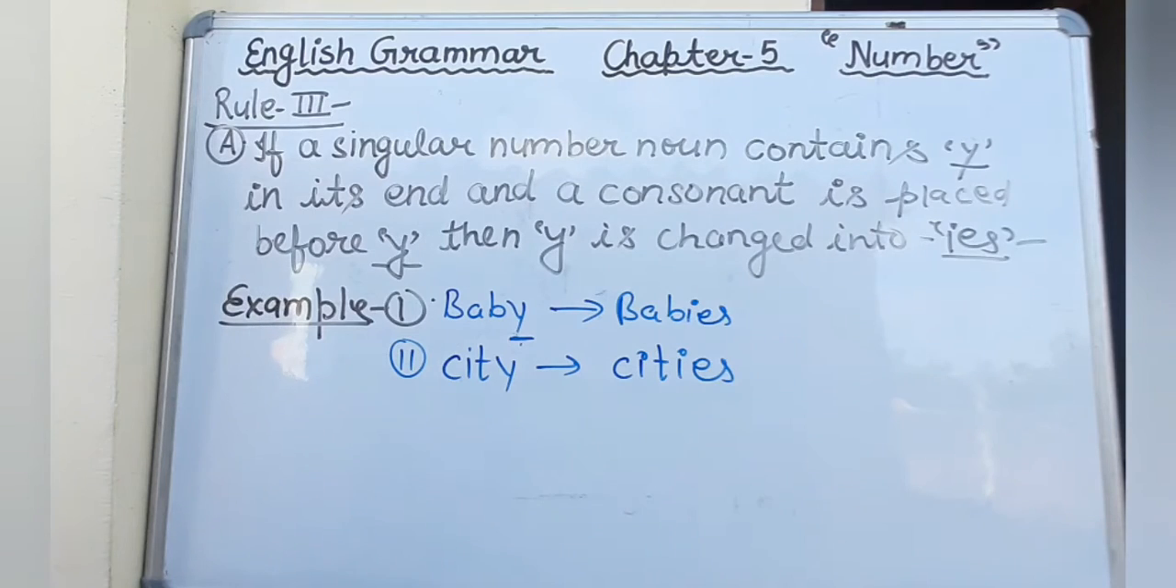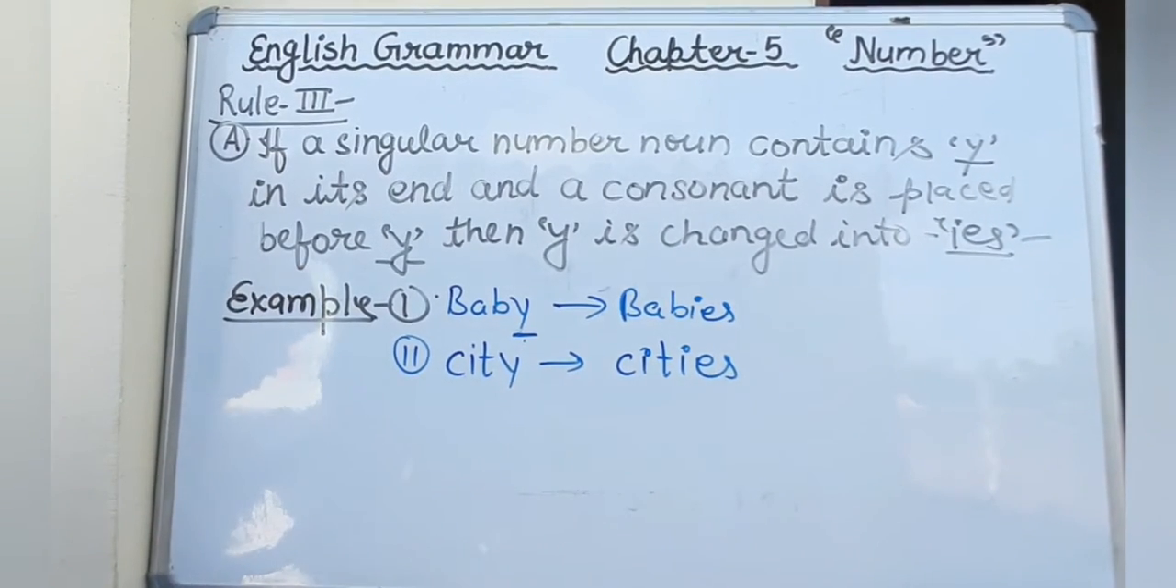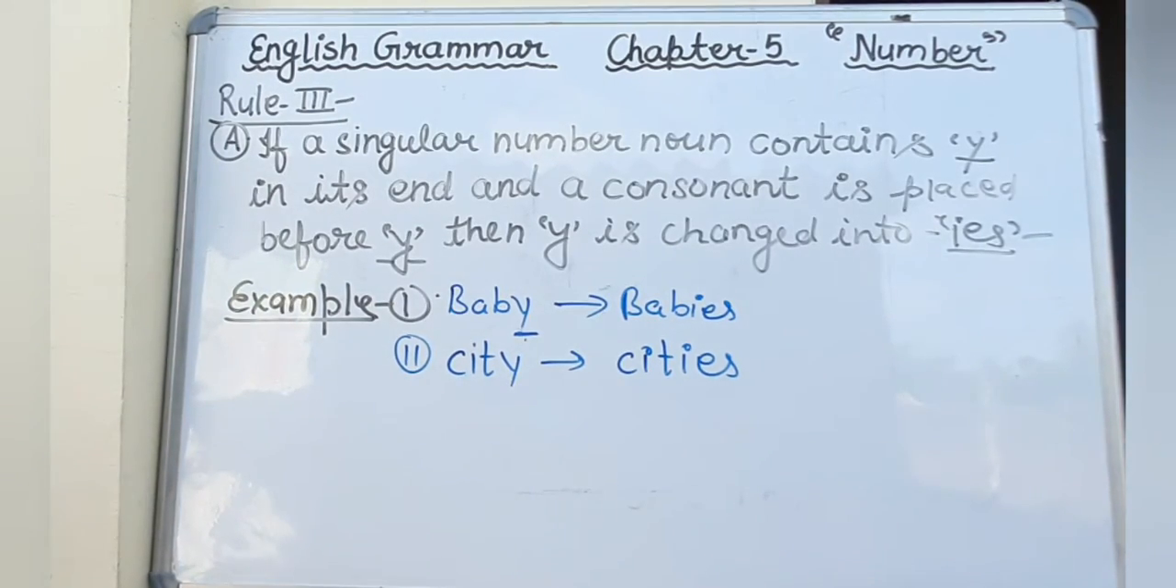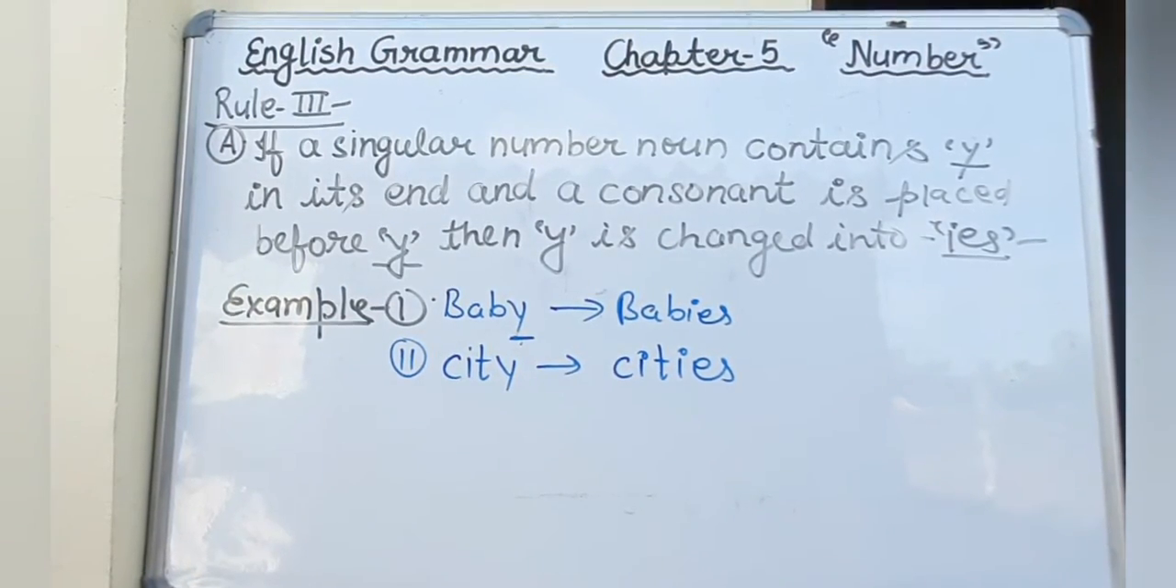And the next, after that we will discuss what? The next, third B rule. Okay, so you write it and try to understand the things. If any noun ends in Y and before Y there is a consonant, then we will add IES at the place of Y to make plural. But if there is a vowel, then what will you do? We will see in the next rule, third B.